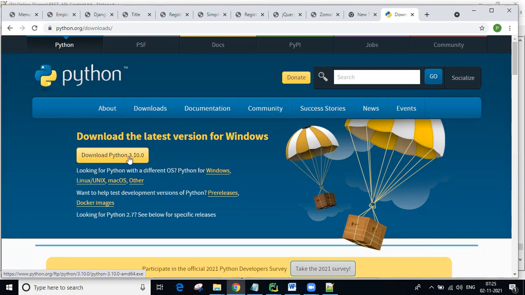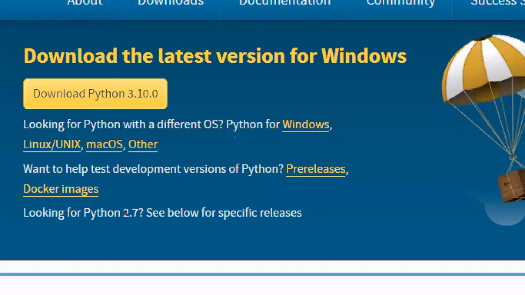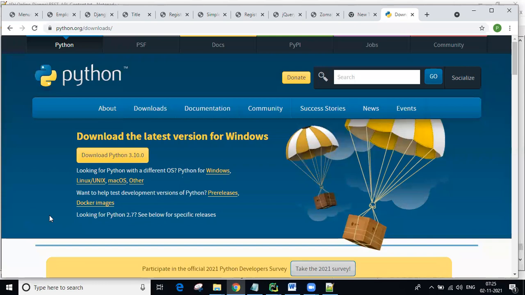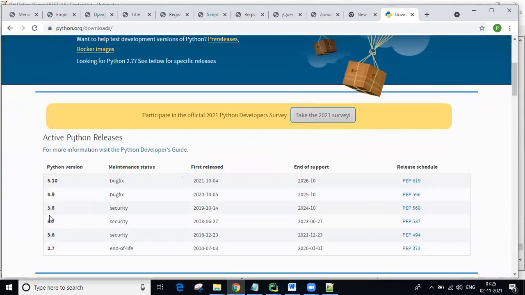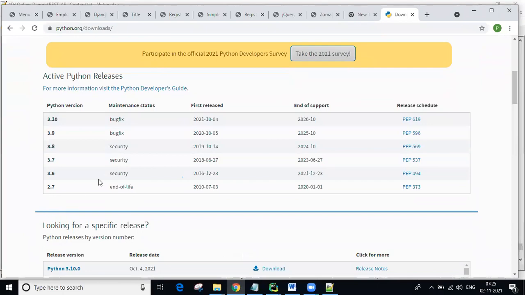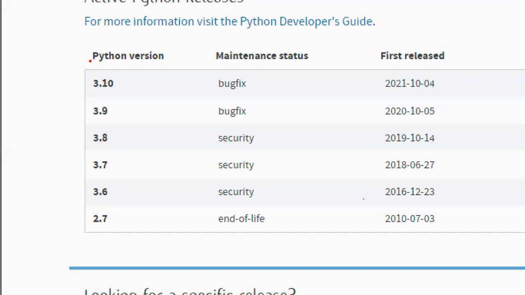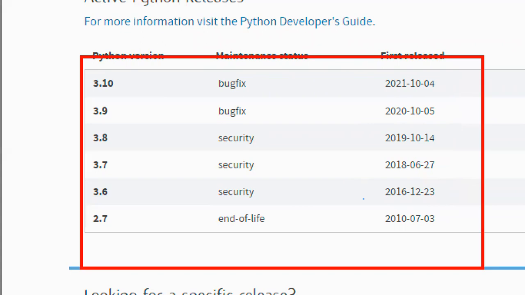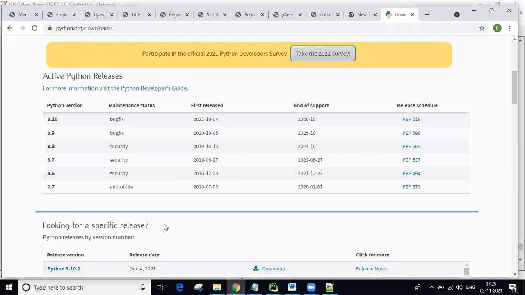Say I want some old, specific versions. Looking for Python 2.7 here, there are a number of links at the bottom. Whatever versions you want exactly, you can download and install it.